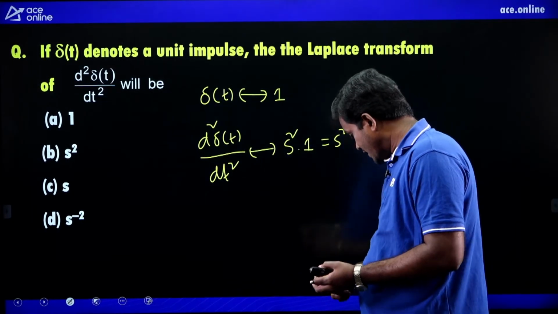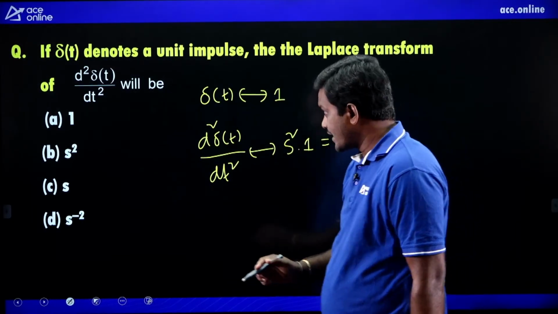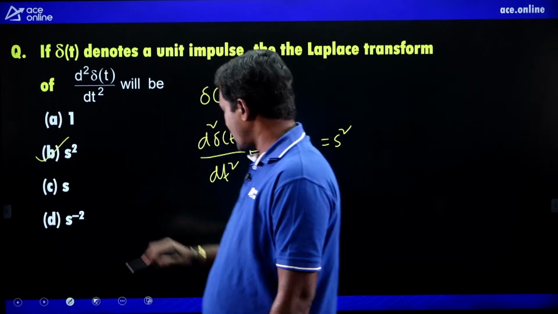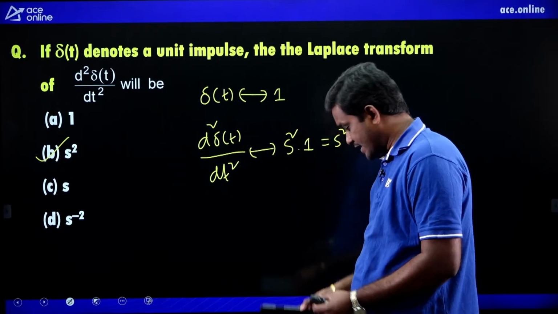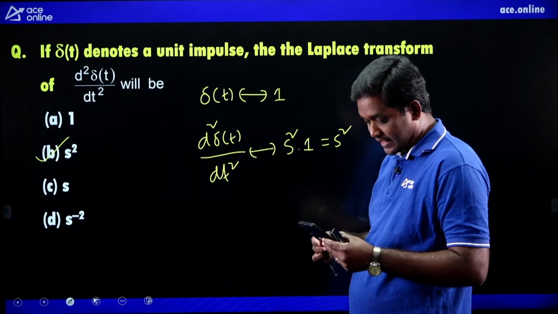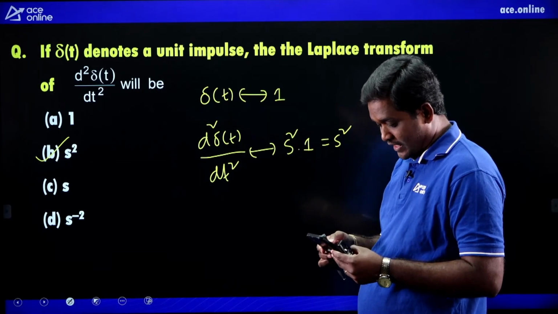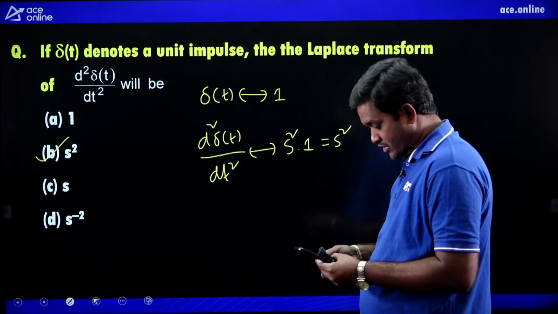So what is the right option? The right option is s square. B is the right option. Anybody given? Yes, correct. B is the right option, okay? Next one.